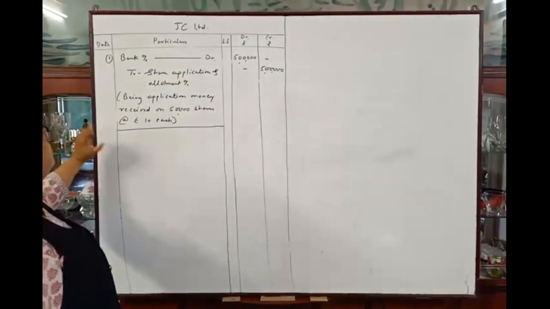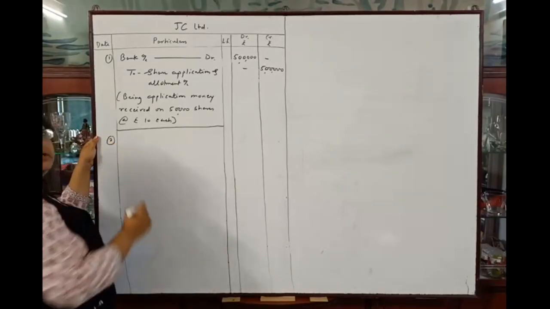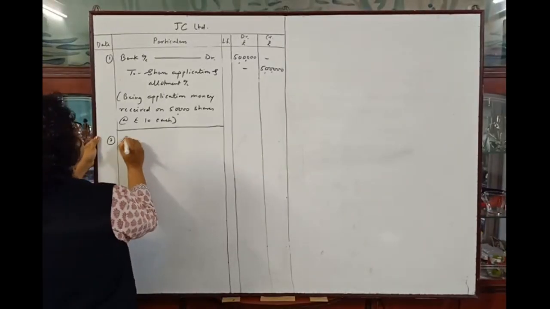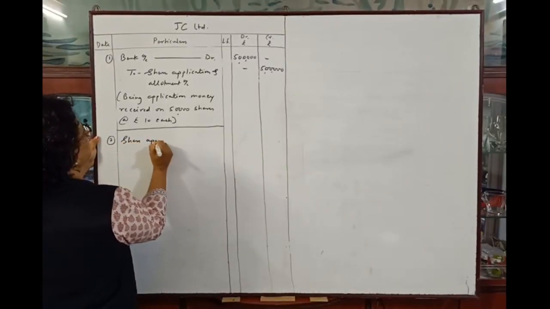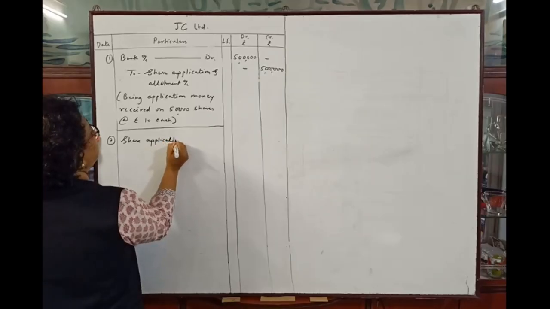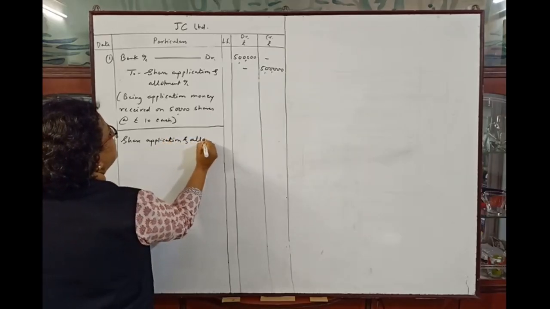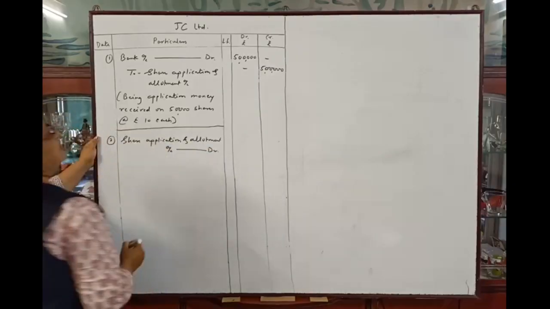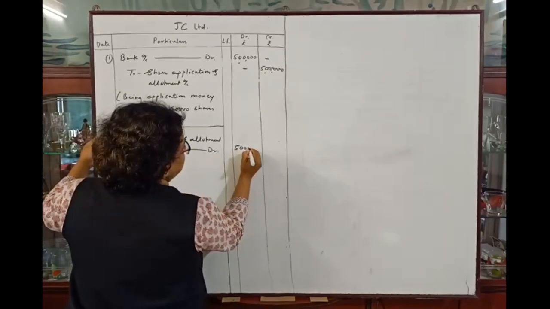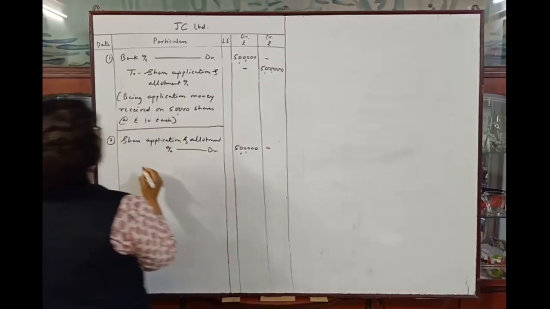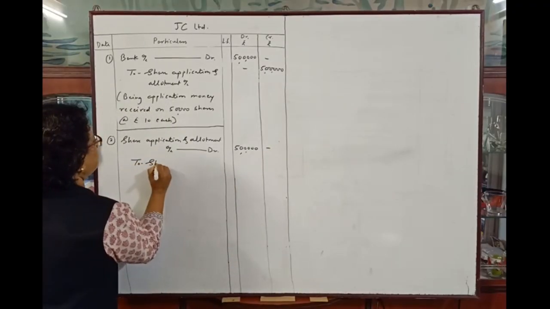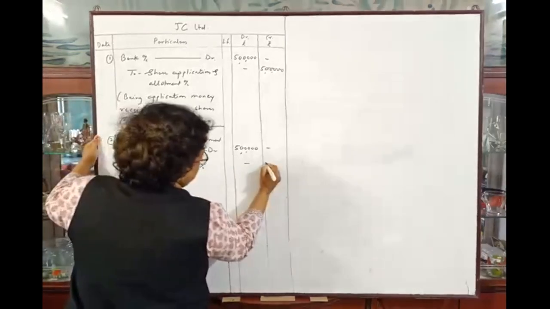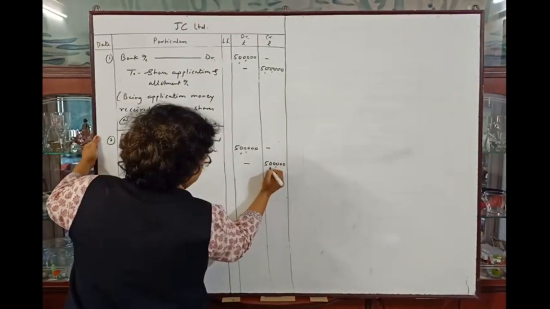Okay, now the second entry, this application money will be transferred to share capital account. So the entry will be share application and allotment account debit 5 lakhs to share capital account 5 lakhs.